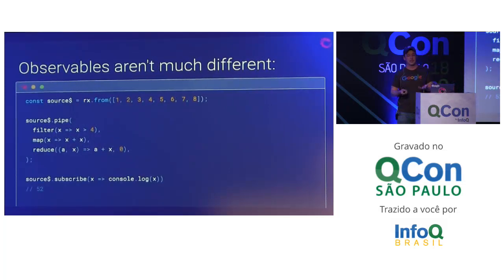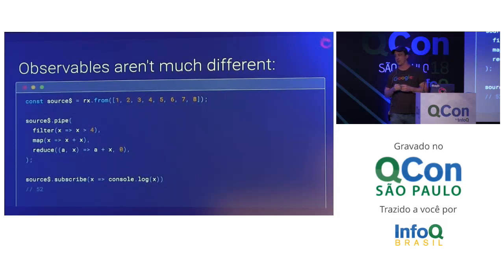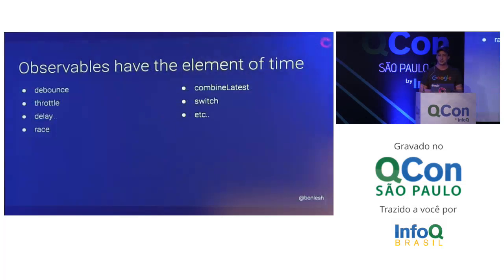So with observables, you have these same exact sort of features. Here we've got filter, map, and reduce again, and each one of these operations is producing a new observable. Now the kind of mind-bending thing about this is, as I stated before, observables don't do anything until you subscribe to them. So when I say, here's an observable, filter it, and it gives me another observable, I'm kind of building a function in a way. I'm building a new observable that, when I subscribe to it, subscribes to the original source and then filters it out into a new source. So it's a little bit different than arrays in that it doesn't just happen synchronously, but all of those same sorts of operations are there.